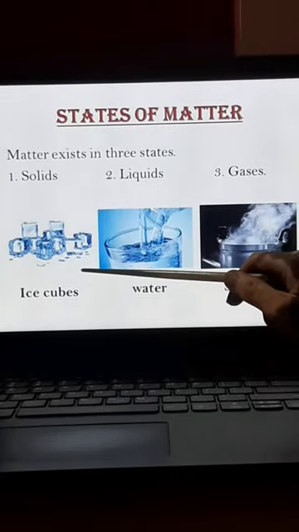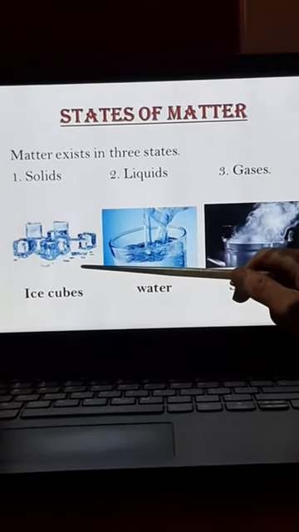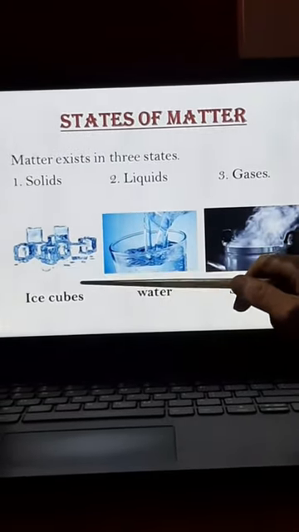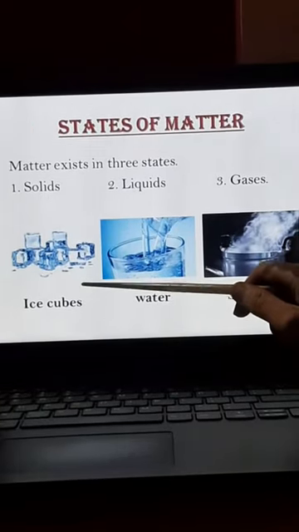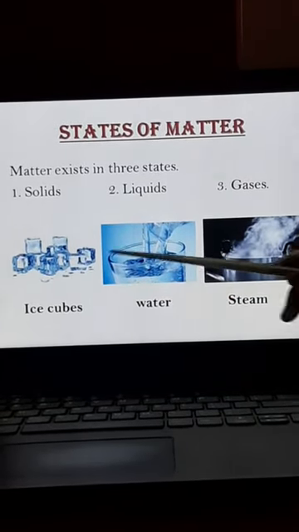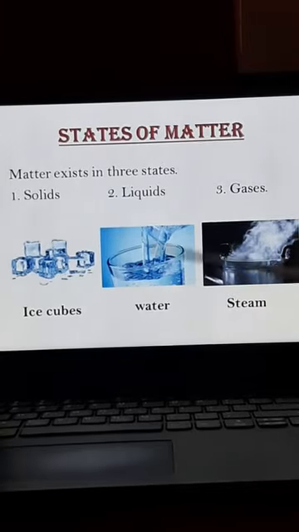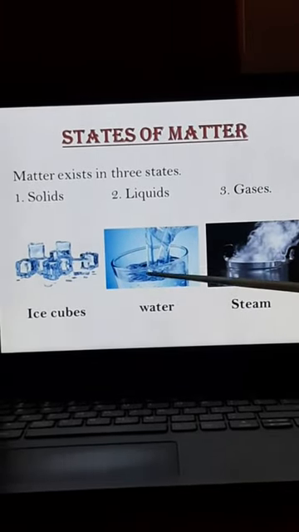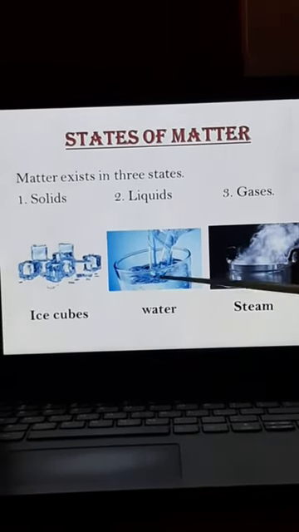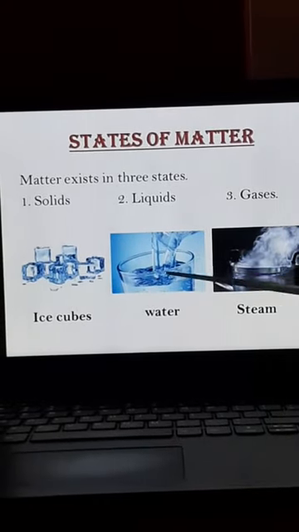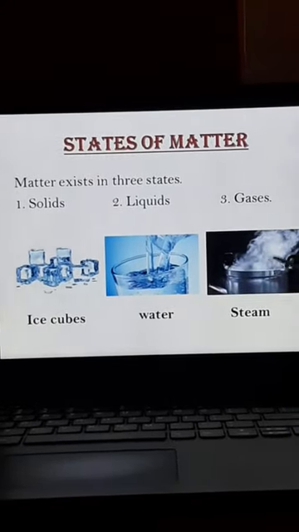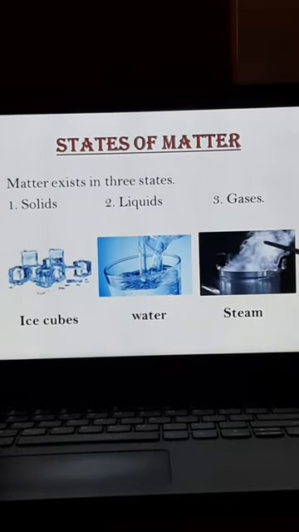Heat the pan on a burner. After some time, you observe the ice changes into water. Next, the ice is changing into water. This is the liquid form. Then when you heat it continuously, the water changes into water vapor. Okay, can you see the vapor here?